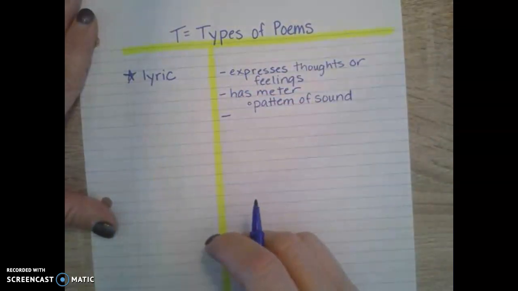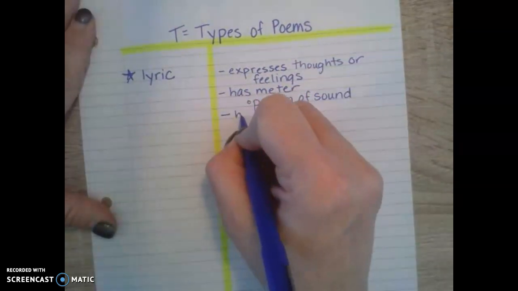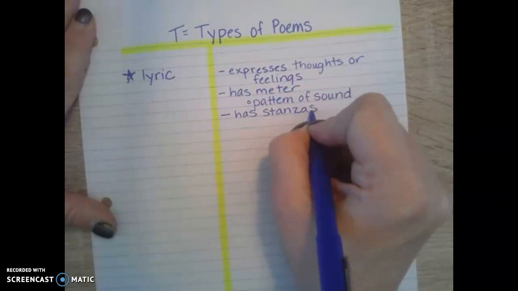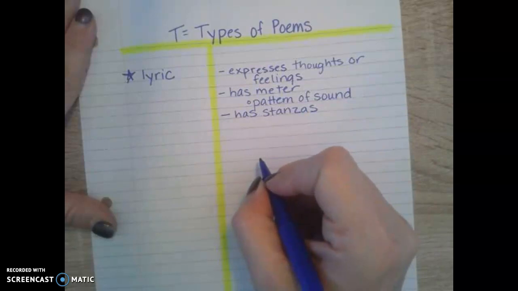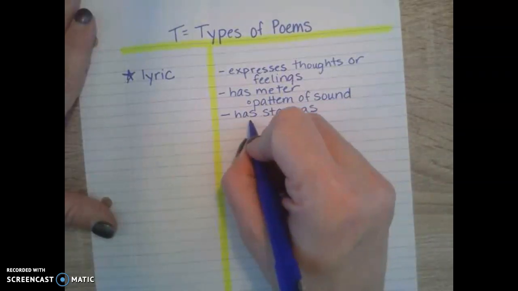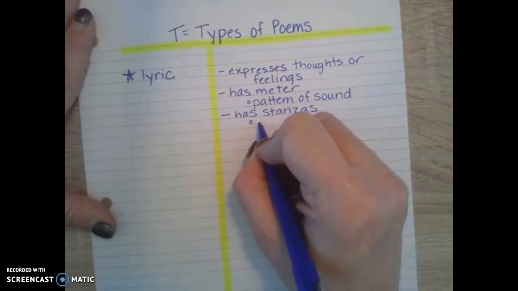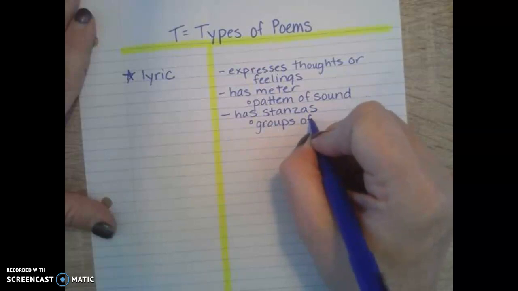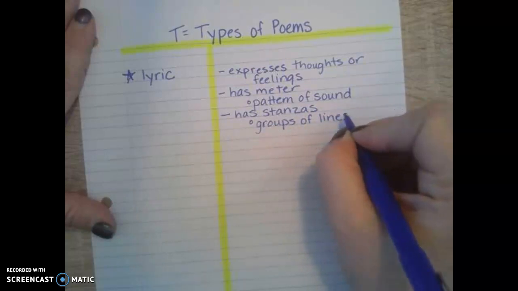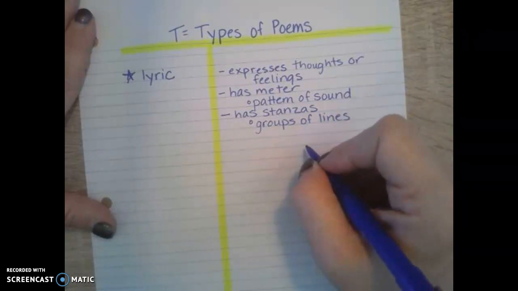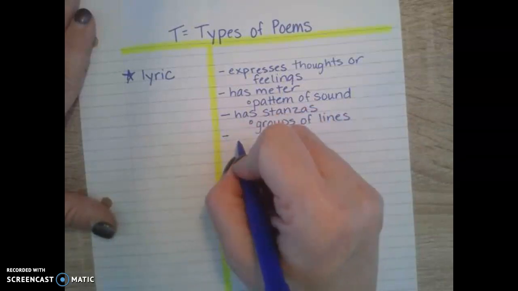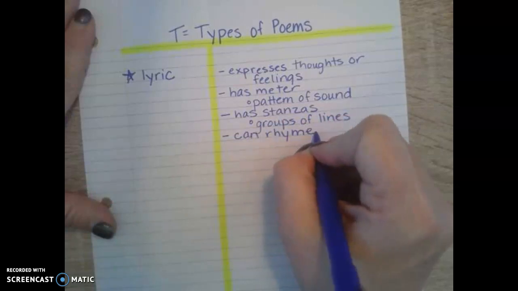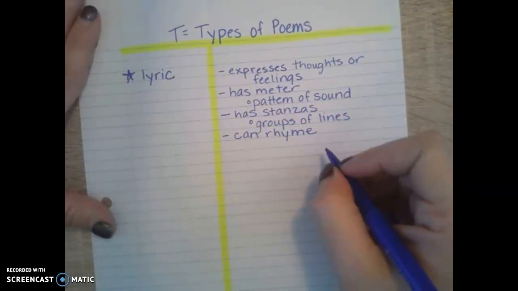A lyric poem also has stanzas. I like to think of stanzas as kind of the paragraphs of poems, but they're also usually considered groups of lines. And that is a word that you'll also need to know for the week, stanzas. Lyric poems can rhyme, but they don't have to rhyme.